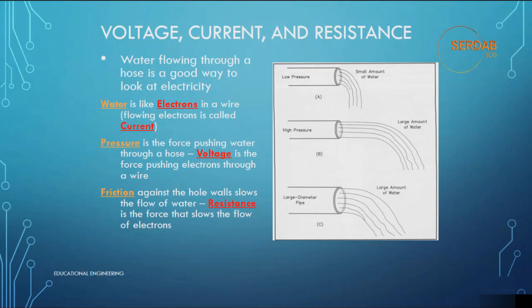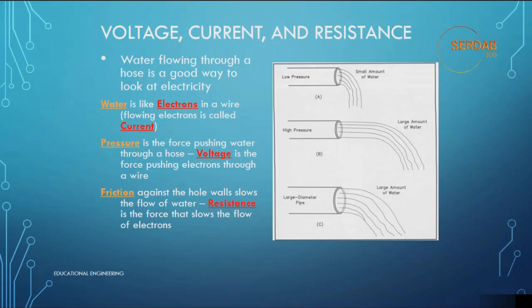If we increase the pressure forcing the water through the hose by opening up the spigot, the water flows faster and squirts further. The opposite happens when we reduce the pressure. The water flows slowly, right down to a trickle. In electricity, the force pushing electrons through the wire is voltage. If the voltage is increased, more current flows. If the voltage is decreased, less current flows.